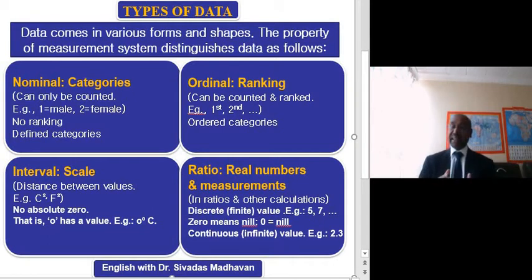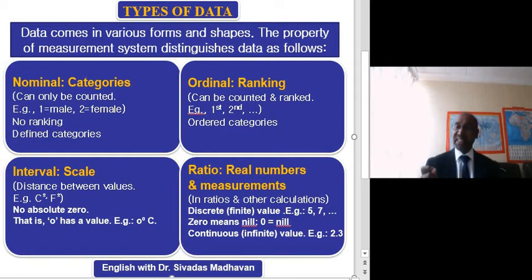But in the case of continuous data, you can consider even fractions. For example, when you calculate the distance, you can say 2.5 kilometers. Or even the height, 4.5 meters, that is possible. So continuous data is unlimited or infinite. So both are numerical. You can make calculations. Numerical data, whether it is discrete data or continuous data, you can calculate.